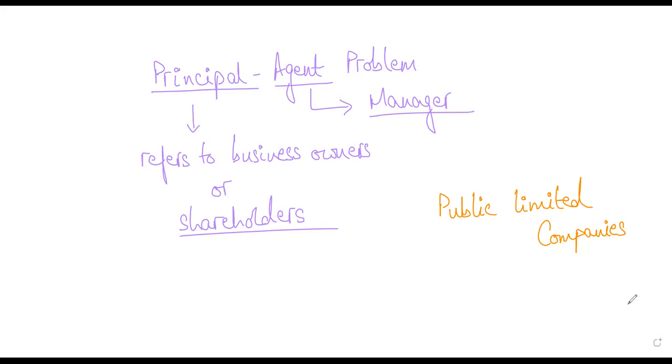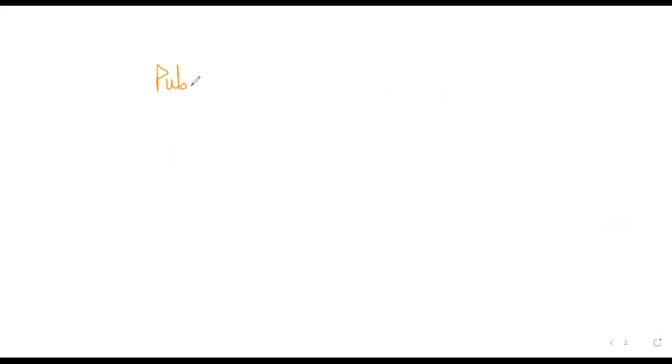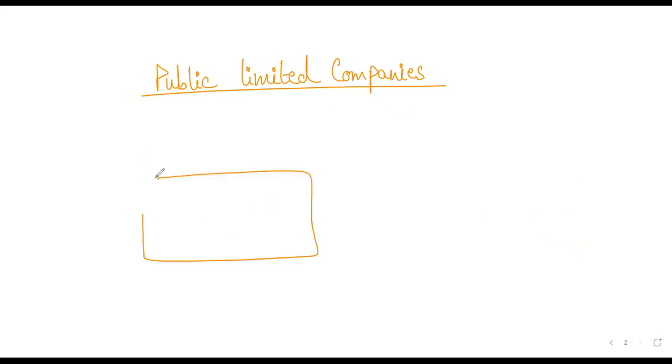So the way it happens, if you take business studies, you would know that public limited companies are listed on the stock exchange and there are hundreds and thousands of shareholders. So technically all these people are the company owners, right? But the way it is managed is that they elect a board of directors from the shareholders, right? There is an annual general meeting during which shareholders vote and select the board of directors, and then the board of directors further appoints the CEO and managers of the company. These are the people who run the company, right? They are the ones who look after day-to-day operations, right?